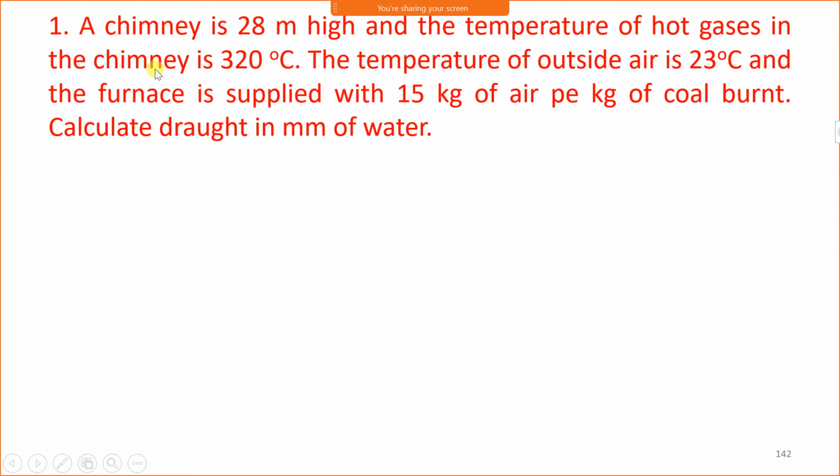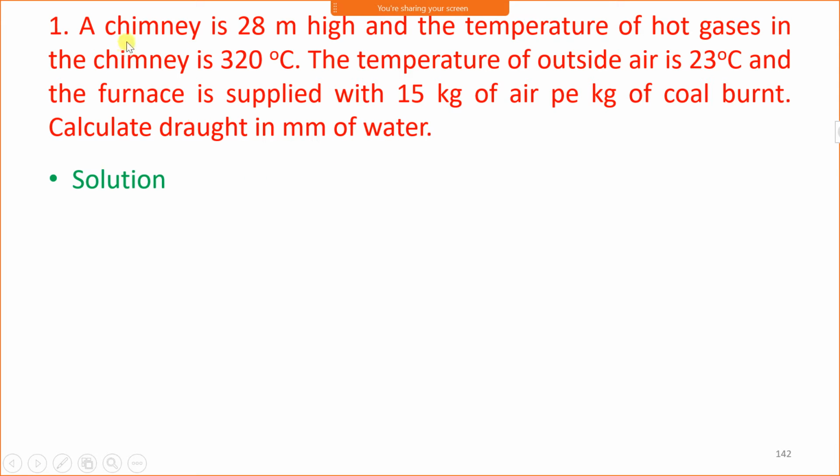Now the first problem based on the draught. A chimney is 20 meter high and the temperature of hot gases in the chimney is 320 degrees Celsius. The temperature of outside air is 23 degrees Celsius and the furnace is supplied with 15 kg of air per kg of coal burnt. Calculate the draught in mm of water.